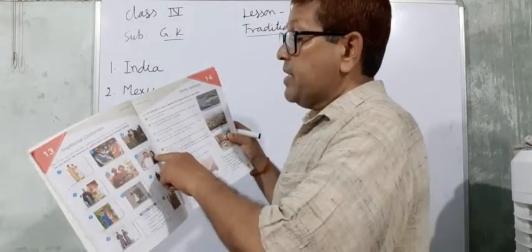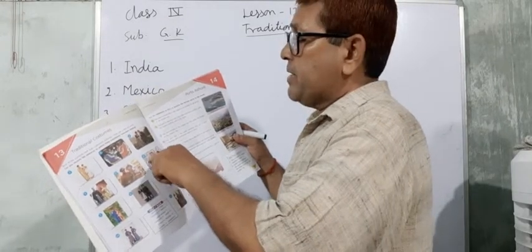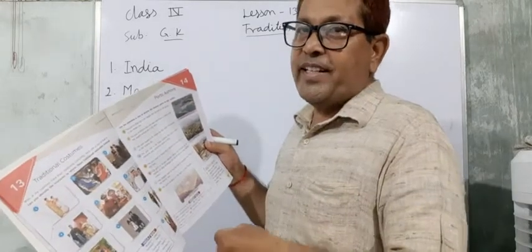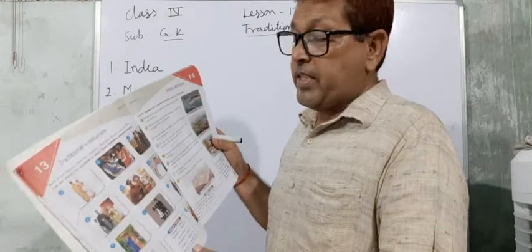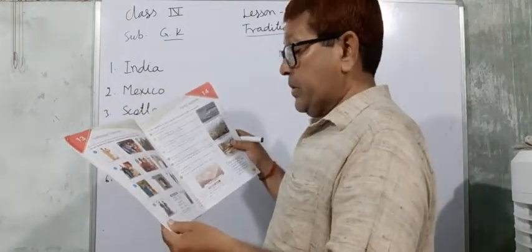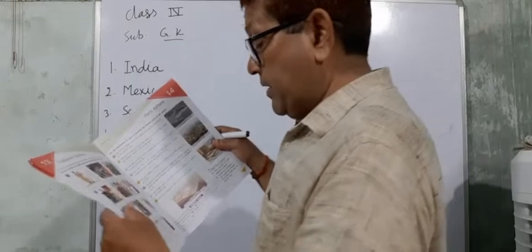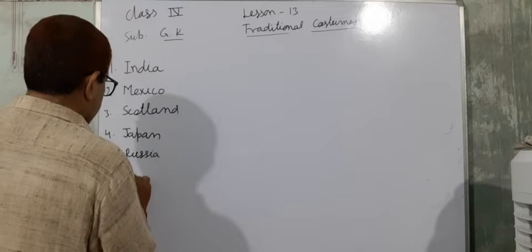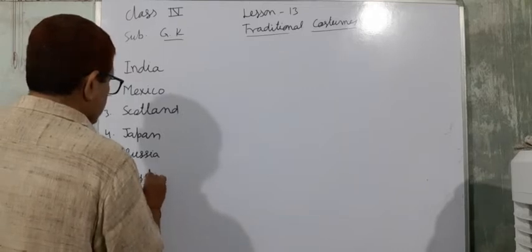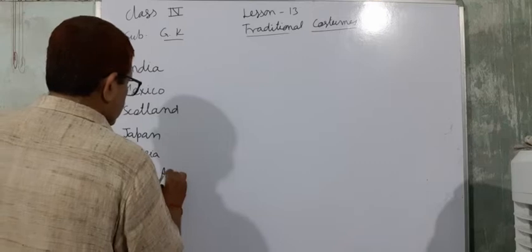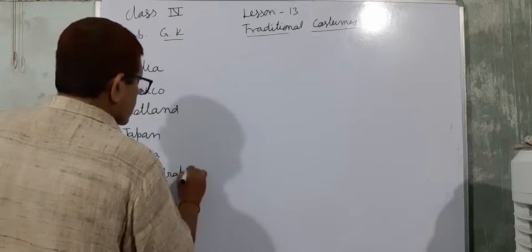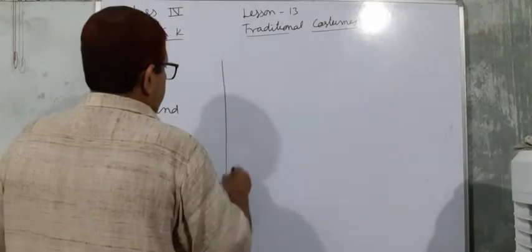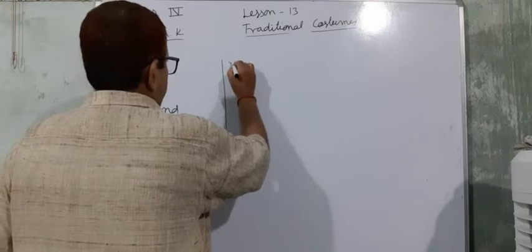This is the burqa, and they have some special types of costumes, and they prefer to wear such costumes. So this is Saudi Arabia.